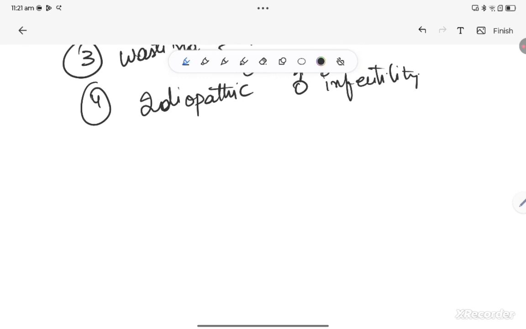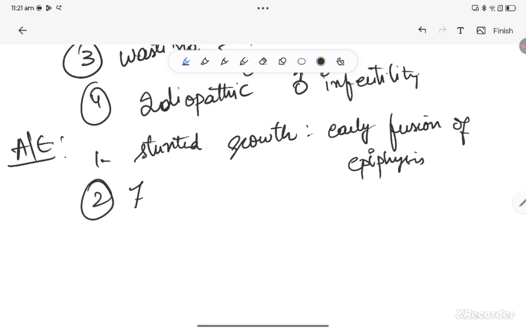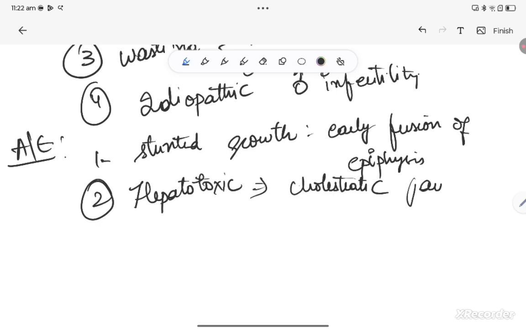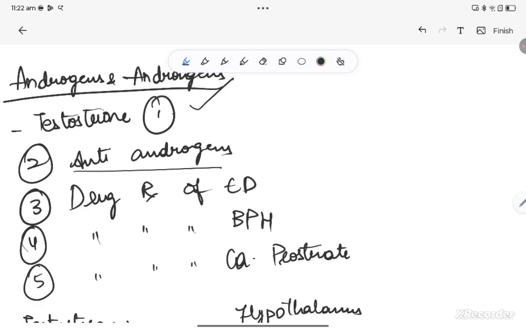Now, what are the adverse effects? Most important adverse effect is stunted growth, because it causes early fusion of epiphysis. Second one, obviously hepatotoxic, causes cholestatic jaundice. I'm not talking about your naturally available one; whatever we are trying to supplement, all those cause cholestatic jaundice. And then third one, it increases LDL and reduces HDL, so it increases the risk of MI. With this background, I think we have finished testosterone. Yes? Now we will talk about anti-androgens.